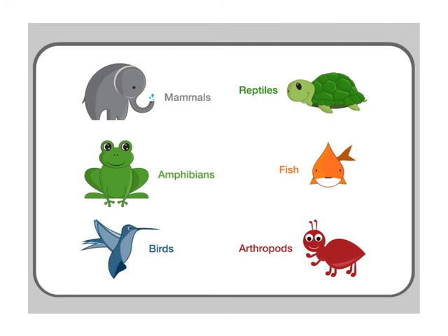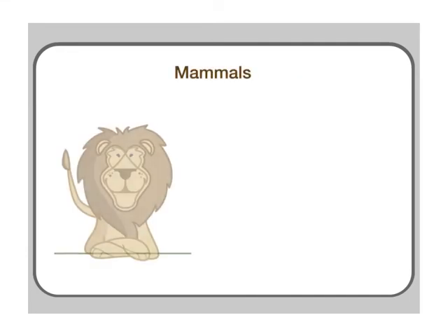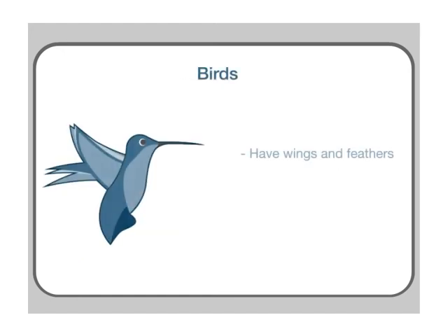Let's take a closer look at each group and talk about the main characteristics of each class. Mammals are animals that have fur or hair on their bodies and have live babies, not eggs. Animals that are classified as birds have wings, feathers, and lay eggs. Not all birds are able to fly, so scientists can't make that one of the main characteristics of birds.